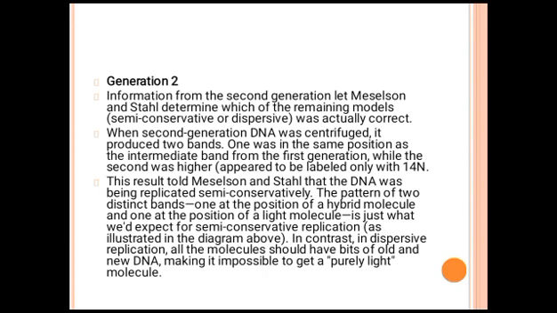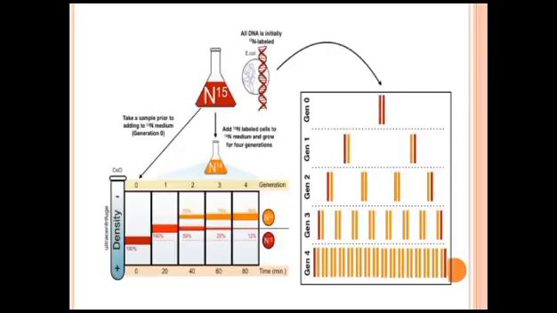The pattern of two distinct bands, one at the position of a hybrid molecule and one at the position of a light molecule, is just what we would expect from semi-conservative replication. In contrast, in dispersive replication, all the molecules should have bits of old and new DNA, making it impossible to get a purely light DNA molecule.